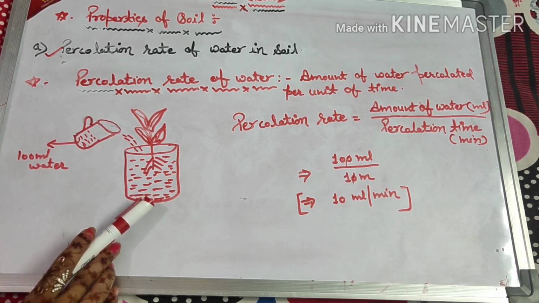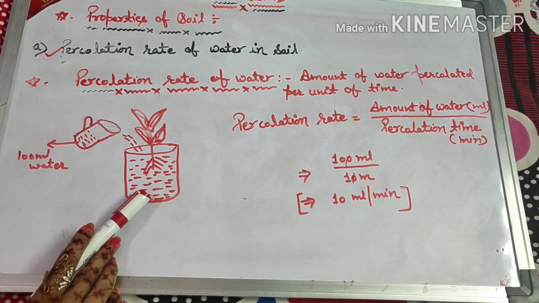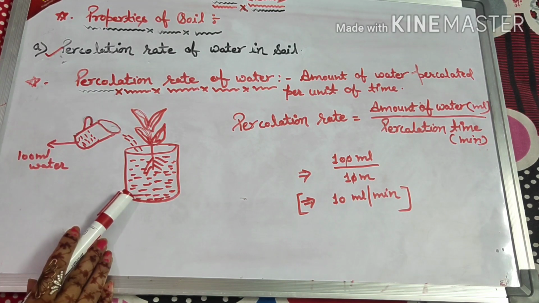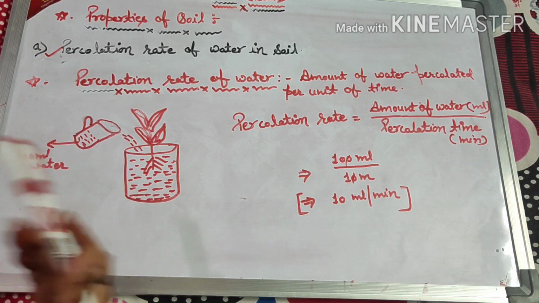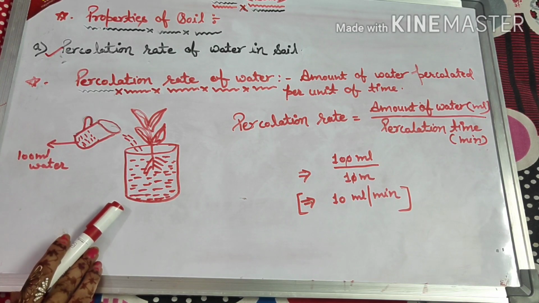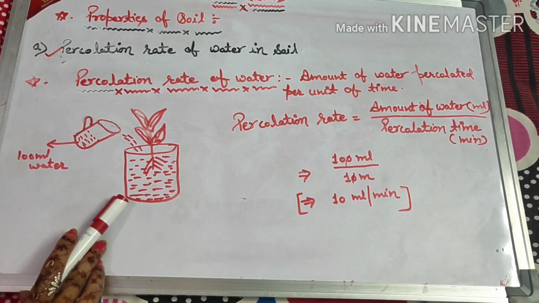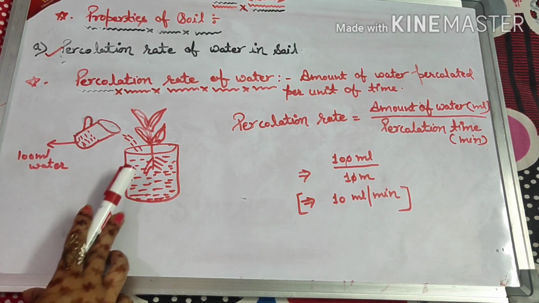And what do you observe? You observe that the time taken by the water to seep down completely is around 10 minutes. Suppose 10 minutes. So that is what you observe here. That can actually tell you how fast water is percolating and how fast the water is moving through the pores in the soil.